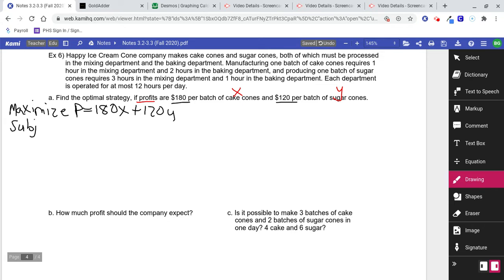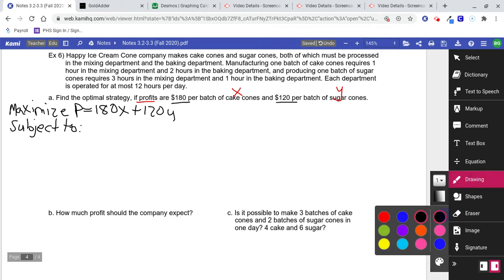So now let's go back and reread the problem and get the constraints. Subject to. You look through and you see a lot of numbers, and there's 1 hour and 2 hours and 3 hours and 1 hour. Those aren't really our limitations. We need to look for numbers that are limits on the problem, and it says something about at most 12.